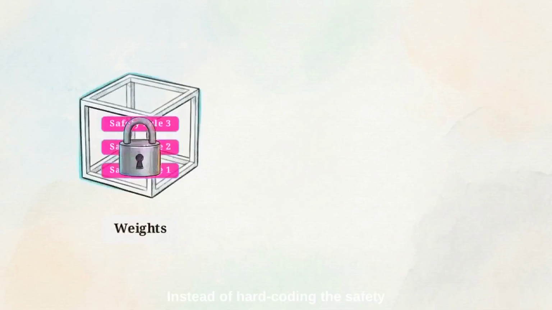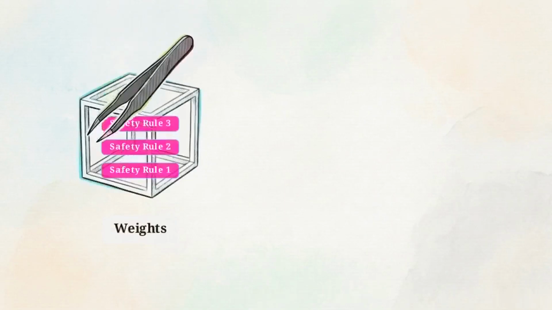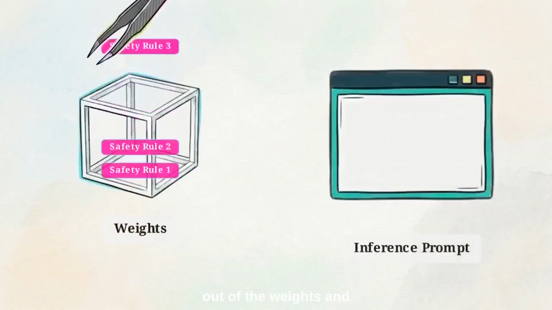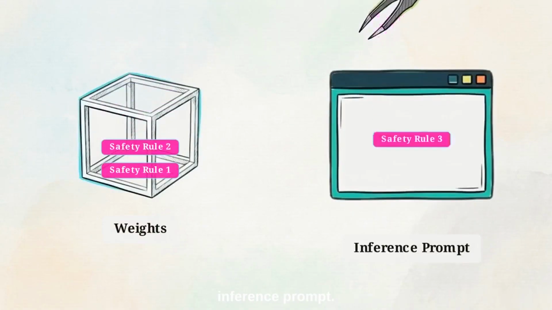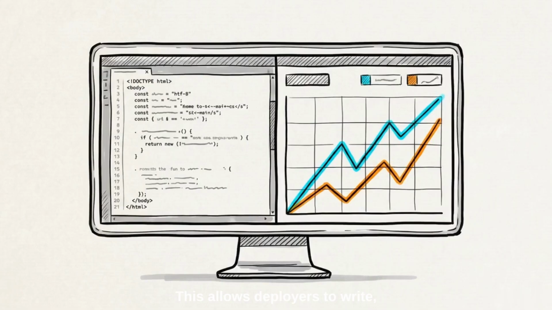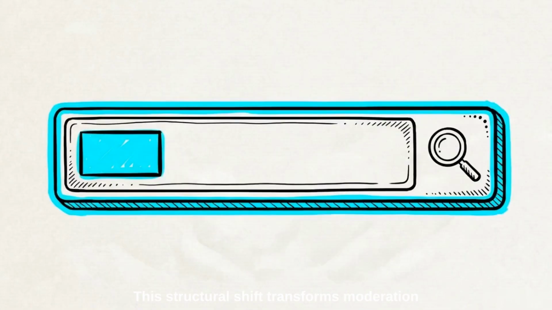Instead of hard-coding the safety policy during the training run, engineers are pulling the rules out of the weights and dropping them directly into the inference prompt. This allows deployers to write, tweak, and A/B test their safety rules on the fly, using plain text without training a single parameter. This structural shift transforms moderation into a dynamic, deployer-controlled question asked at the moment of inference.